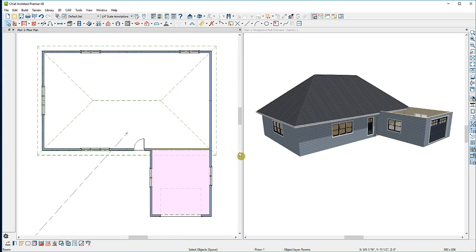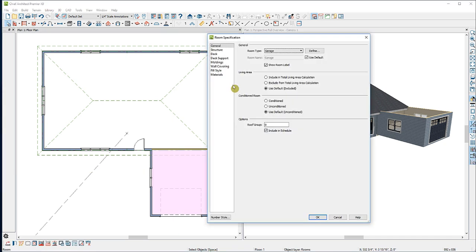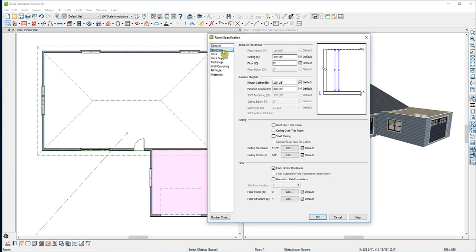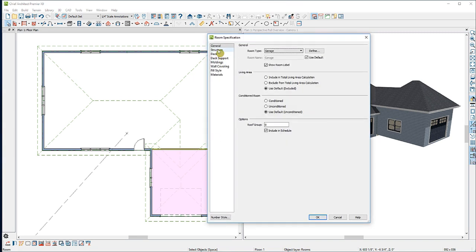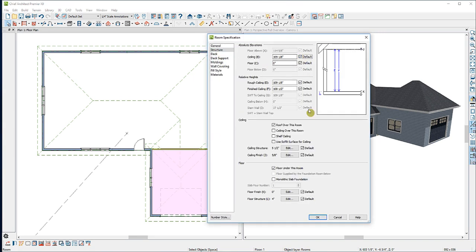The height that the roof builds is also determined by the individual room. The ceiling height that is set in the room determines the roof's baseline height. For instance, in this one room, if I go to the Structure panel and raise the ceiling height to 144 inches and put a check mark in that box for Roof over this room, then click OK, you can see that the roof planes have built higher on the garage than it did on the rest of the house. I'll go ahead and take that back to the default ceiling height.